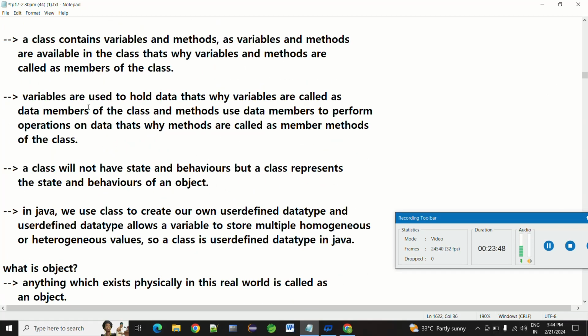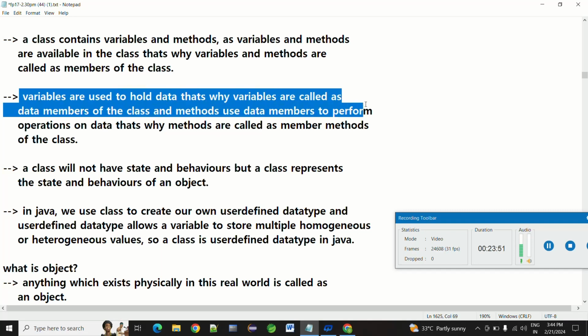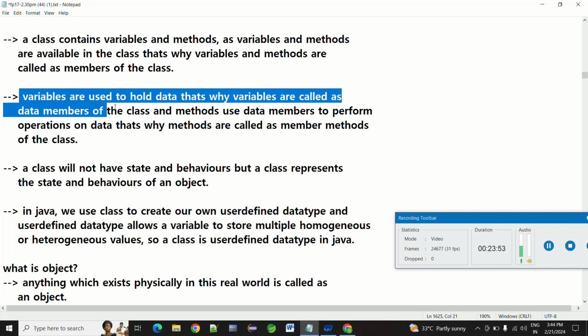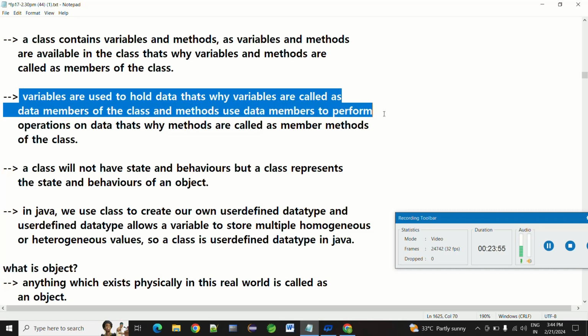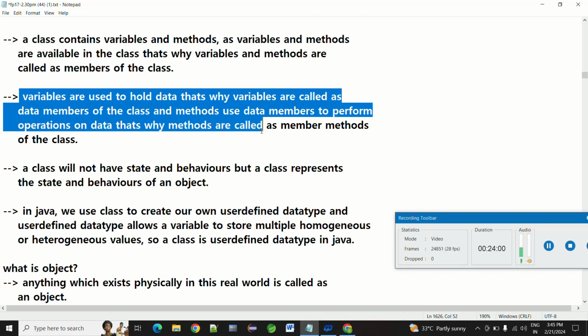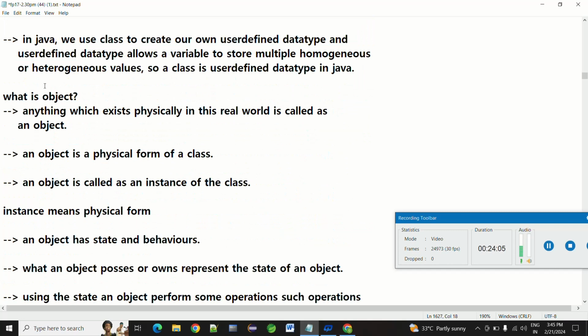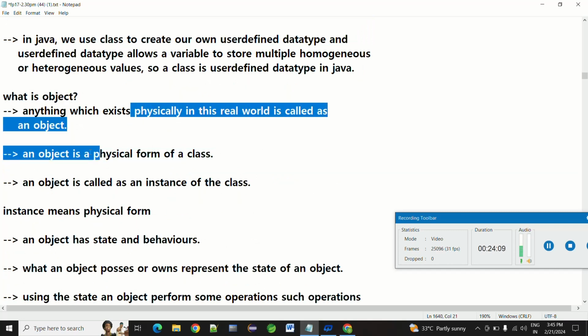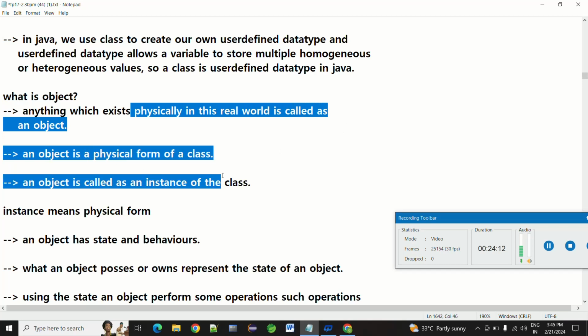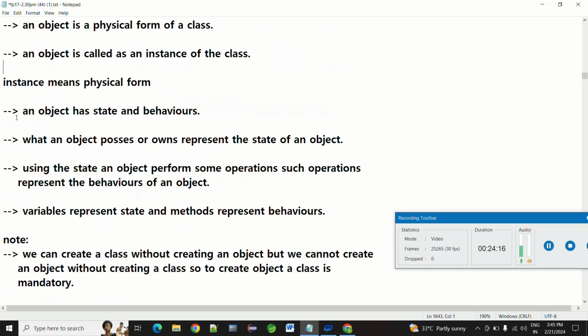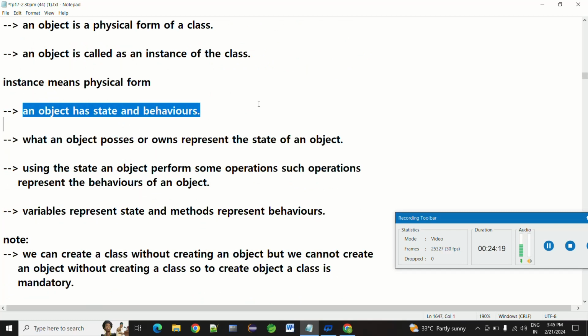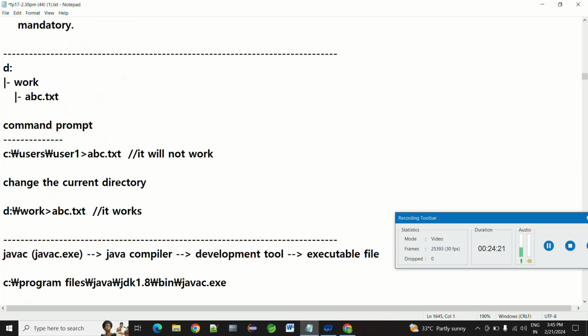Variables are used to hold data. That's why variables are called data members of the class, and methods use data members to perform operations on data. That's why methods are called member methods of the class. Coming to the object, anything which exists physically in the real world is called an object. An object is a physical form of a class, called an instance of the class. For example, a car is an object.